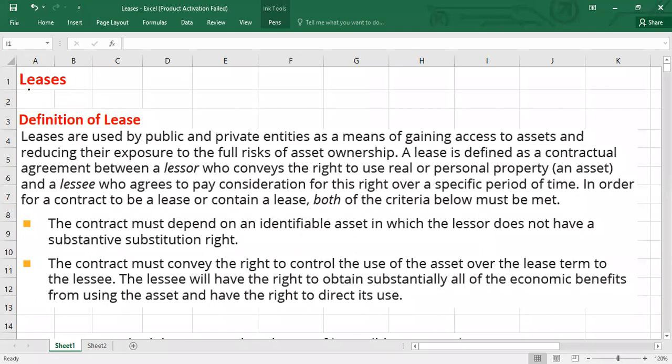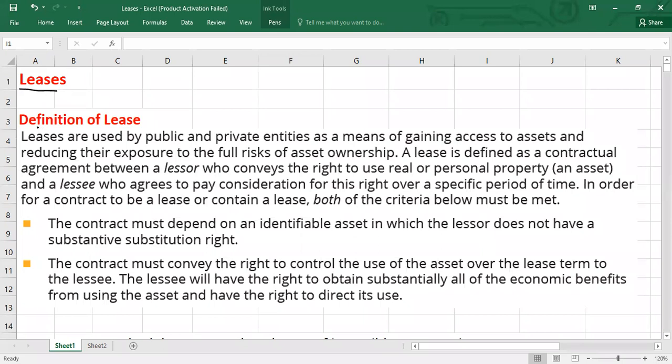Today we are going to talk about accounting for leases, and in this video I'm going to cover basic lease-related terminologies, and we will also talk about lease classification criteria. It's going to be a bit long video because I will try to cover every aspect. So here we go, guys.